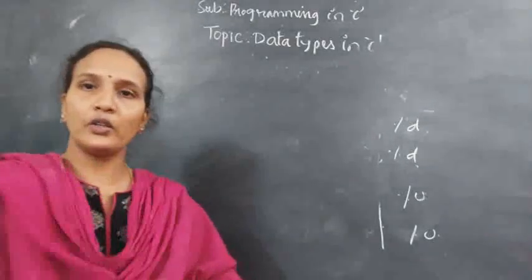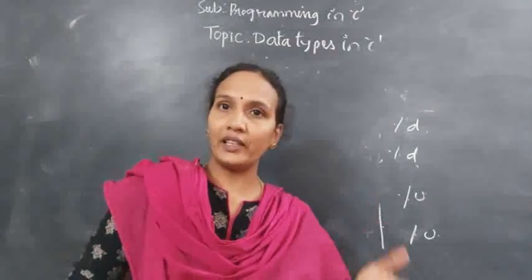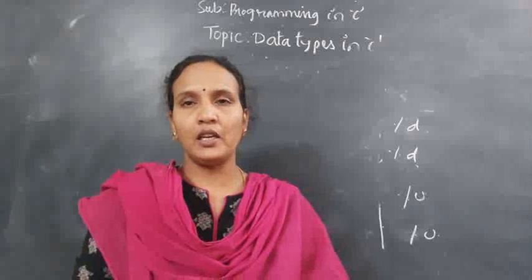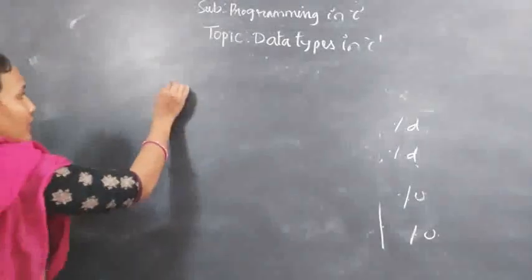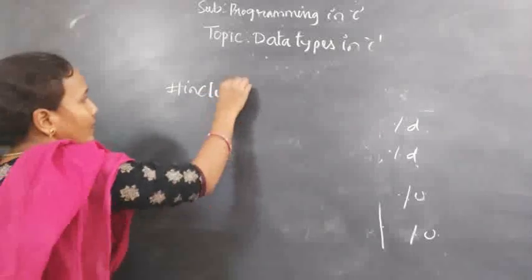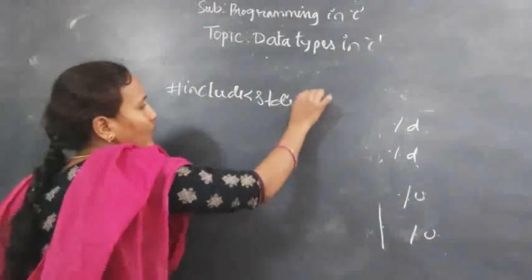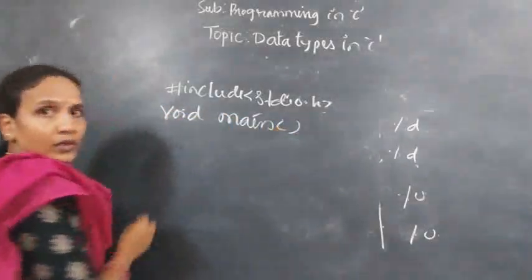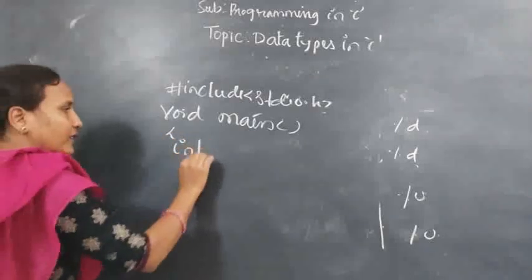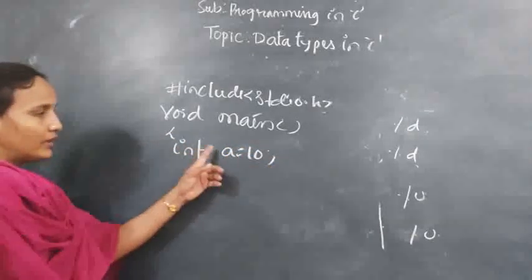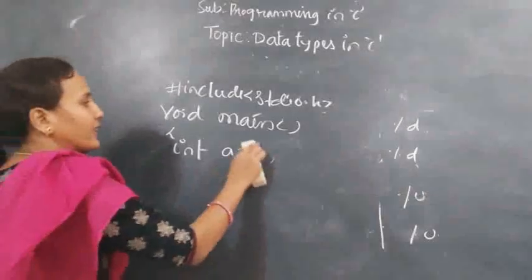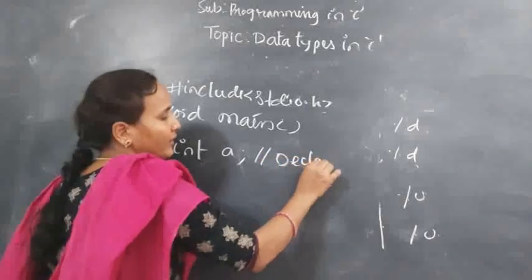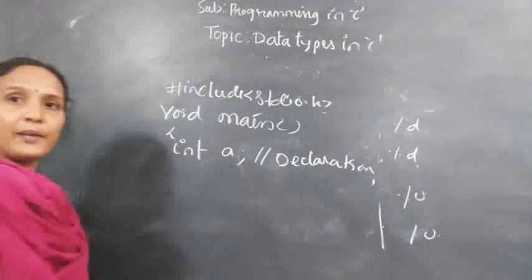So when you are using this data type in a program, how to declare an integer variable, how to initialize it, and how to print it? Here also you see #include stdio.h. This part already I have explained. Next, void main. Next, here int a equals 10. If you want initialization and declaration separately, that also I will explain. This is called a declaration. Here we are declaring a variable which is of type integer.